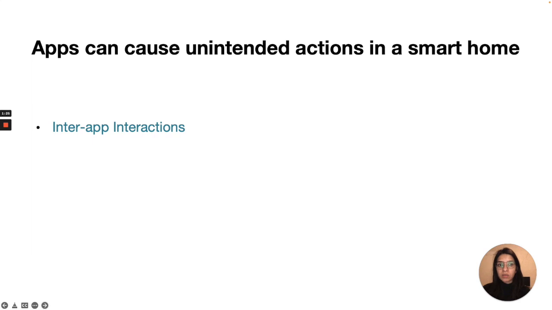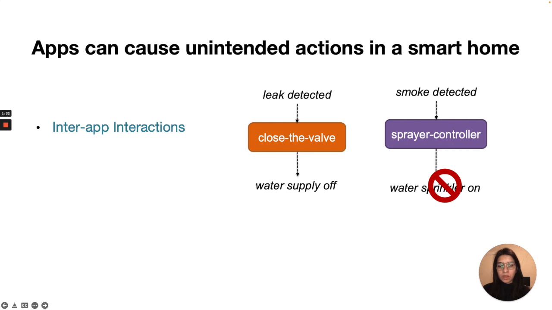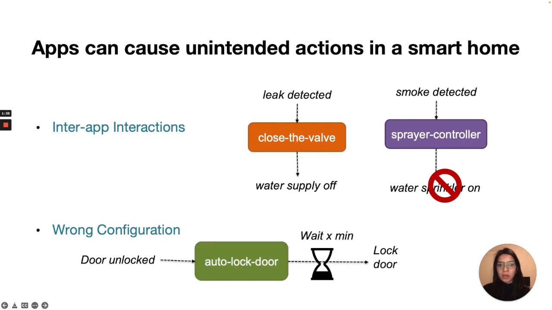In fact, smart apps can cause many unintended actions because of two reasons. The first one is inter-app interaction, as we observed here, and the second one is user misconfiguration. For example, consider the app which locks an unlocked door after X minutes. If the user wrongly configures this X value to say 10 minutes, the door will remain open for too long. That may allow an intruder to enter the house.